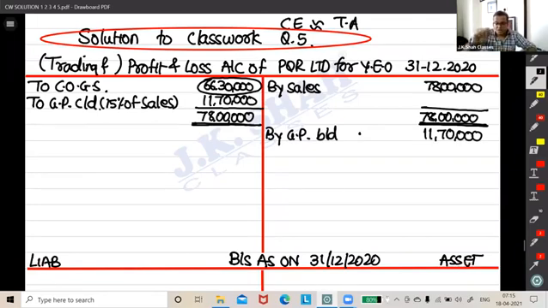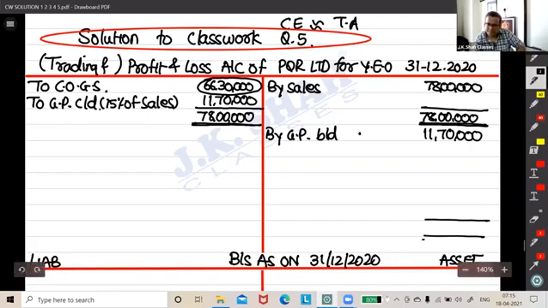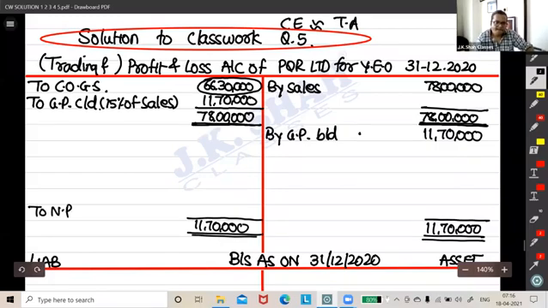Okay, great. Then we are given with net profit ratio also. There's no harm writing that. 11 lakh 70,000, right over here to net profit carried on.